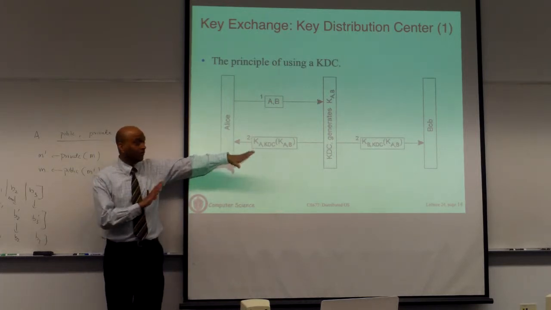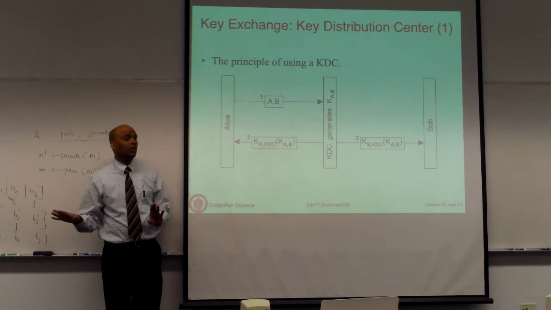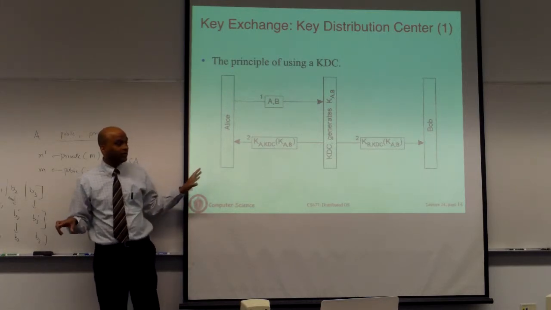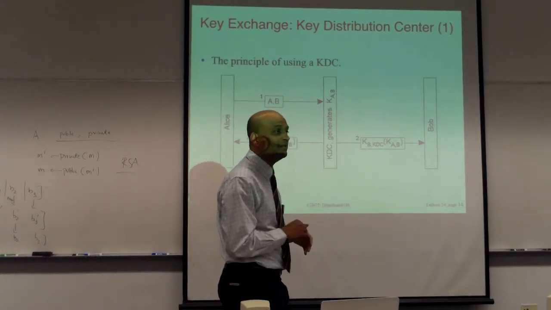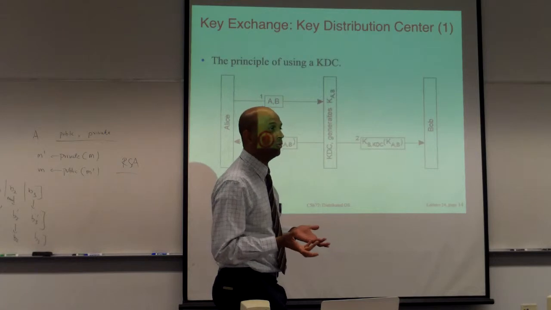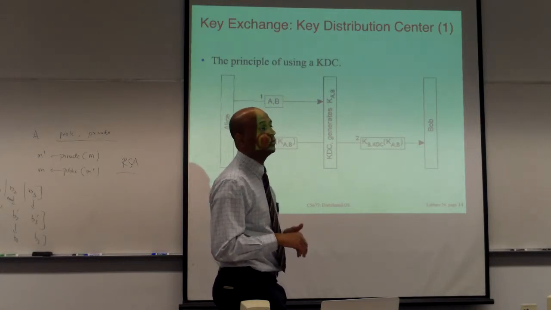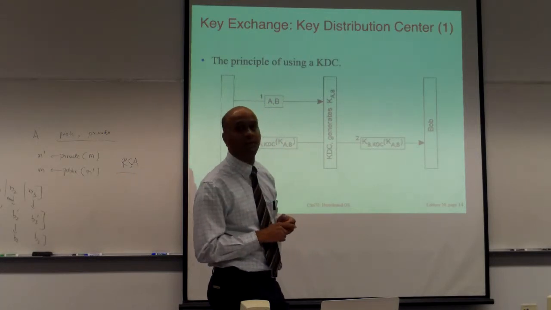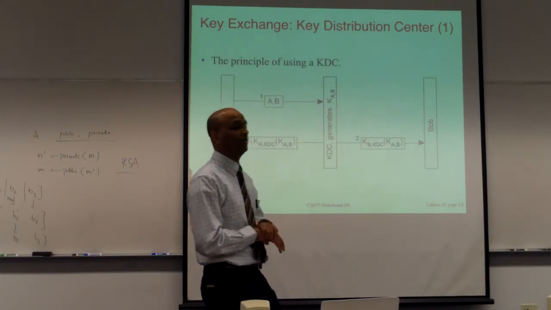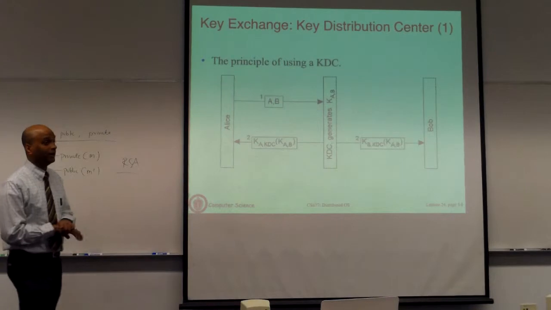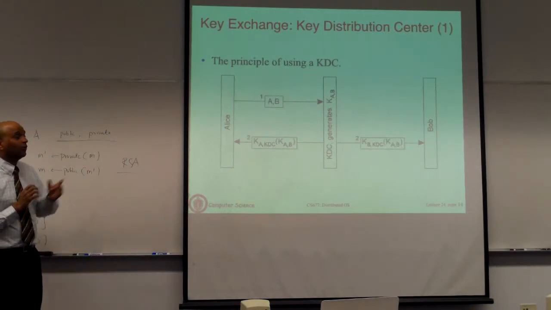How that is done is not part of this protocol. That has to be done using a different mechanism that's not part of the protocol itself, and that mechanism has to be secure. You can't send it by email or some such thing, because that's not going to work. Okay, so the assumption is you can take your machine and show up at the KDC, they will give you a key there, you put it on the machine, and it's done. At that point you have got the key. Okay, but it's an important problem. If that original key is not given in a secure way, you're going to have problems.